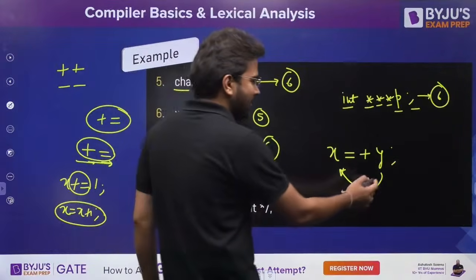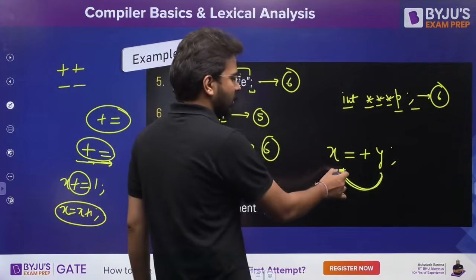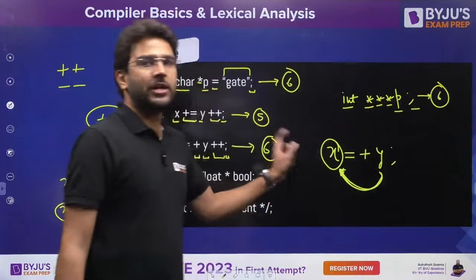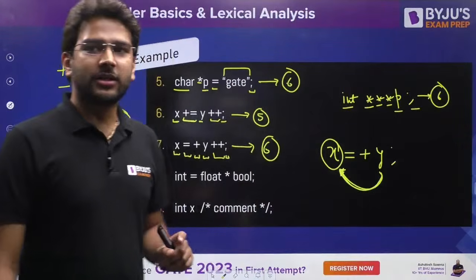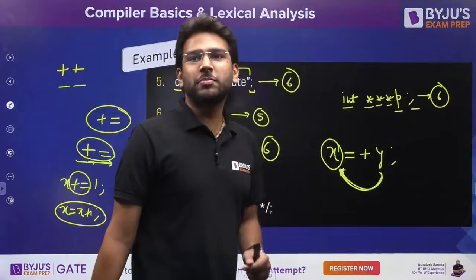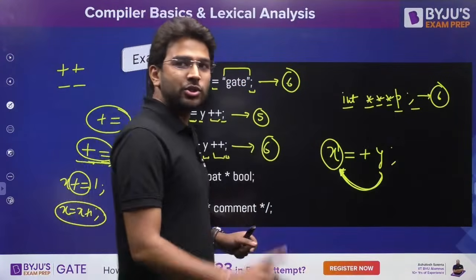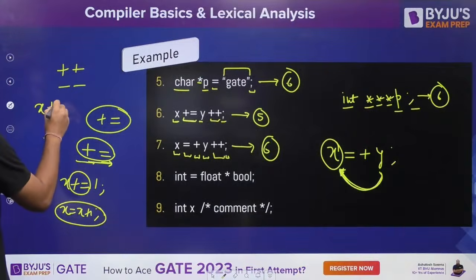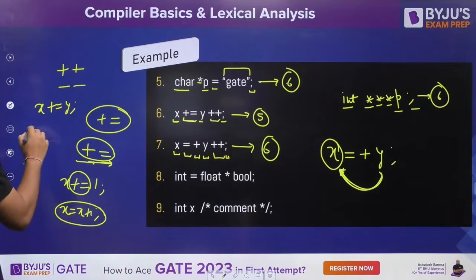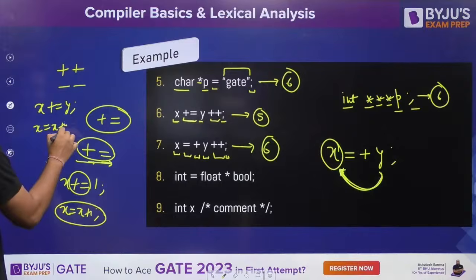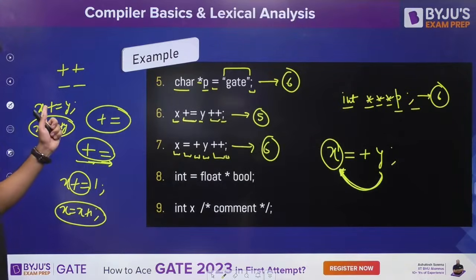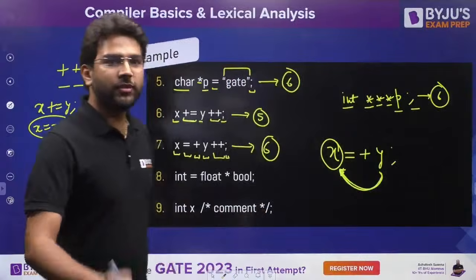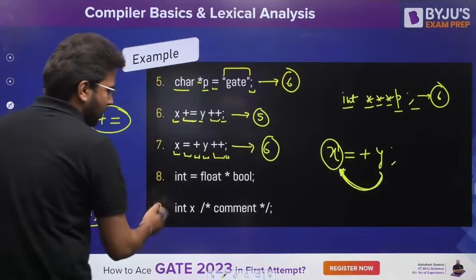So it is just going to assign the R value to the L value. That means the Y value will be assigned to X. That's it. This is not X is equal to X plus Y, Manishankar. This is not X is equal to X plus Y. If I'm writing this one, this is X is equal to X plus Y. I hope you are getting this. Both are different. Here you have plus and then equal to. Here you have equal to and then plus. Both are different.